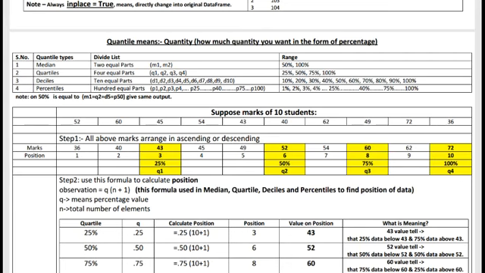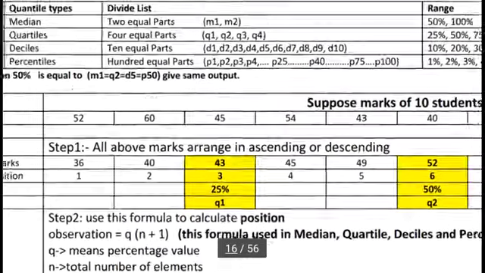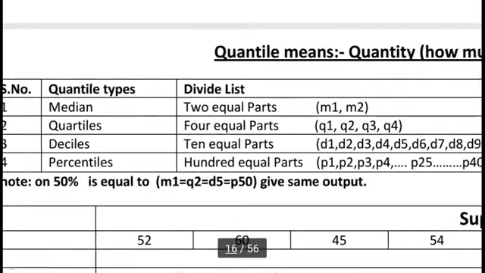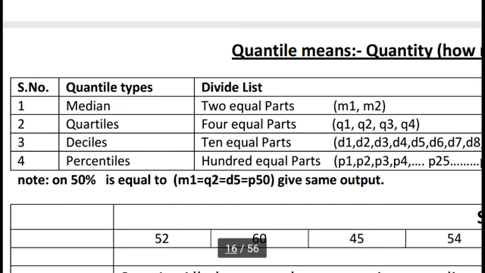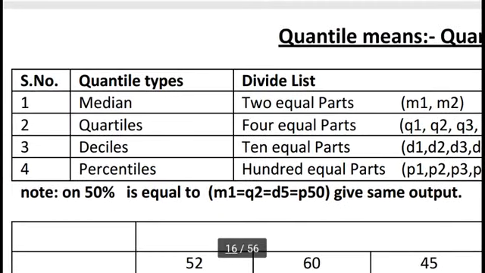Quantiles also have types. The quantile types are first median, second quartiles, third deciles, fourth percentiles. First is median. We know very well median is a statistical term. In median, we always divide the list into two parts.